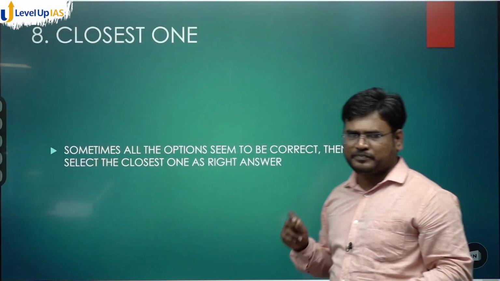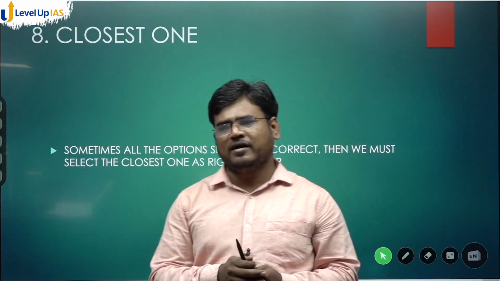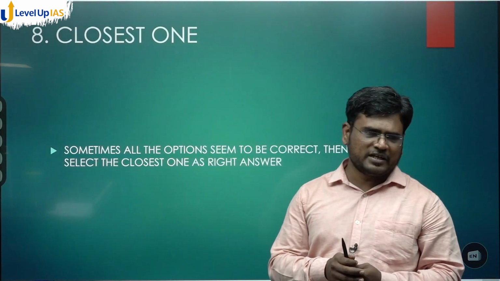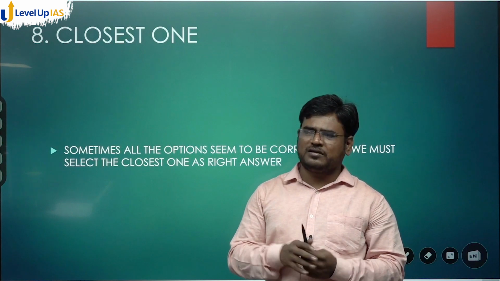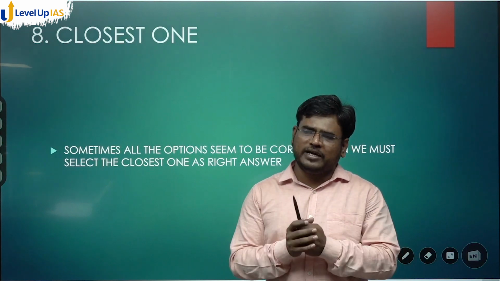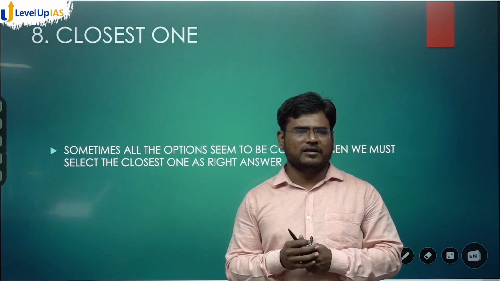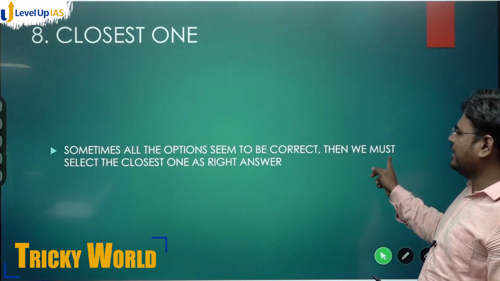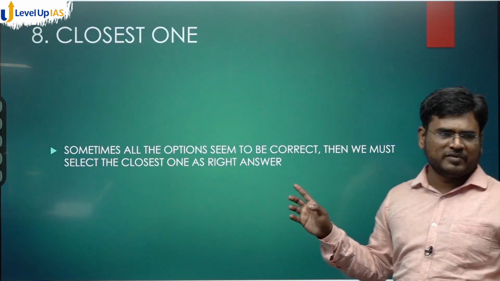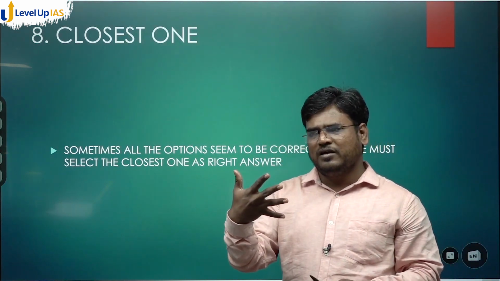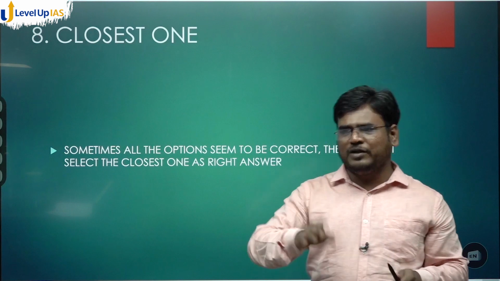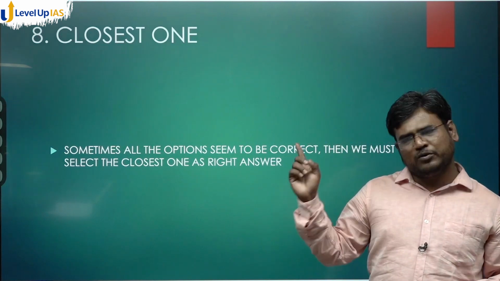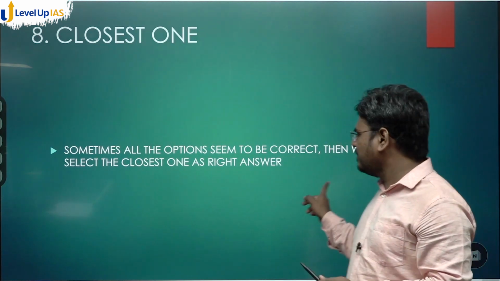Now, the closest one. Sometimes what happens is that in a particular question, 4 options are given, and you think that all 4 are nearly similar. Then how do you identify the right answer? Sometimes all the options seem to be correct, then we must select the closest one. Among those 4, one will be a more appropriate answer. We have to identify that more appropriate answer.